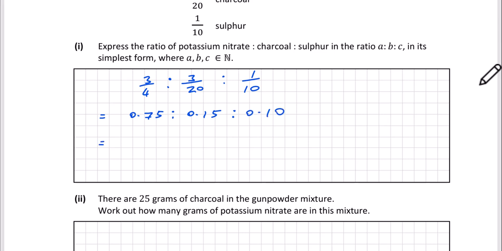What I can do now is just multiply each of these by 100. That'll get rid of the decimal. It'll bring the decimal point 2 places to the right. So I get 75 is to 15 is to 10. Now what I notice is I can divide each of these by 5. So if I divide 75 by 5, I'll get 15. Divide 15 by 5, I'll get 3. Divide 10 by 5, I'll get 2. So that's my ratio changed from fraction format to whole number format in its simplest form.